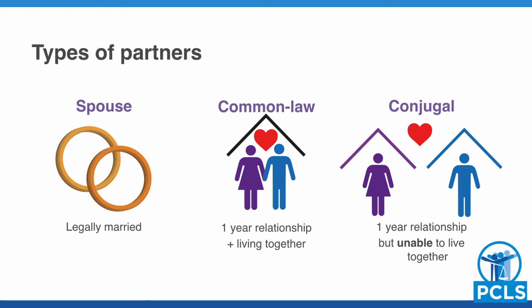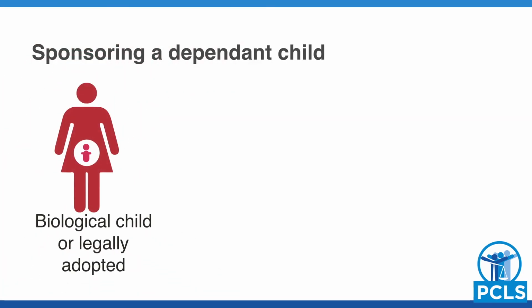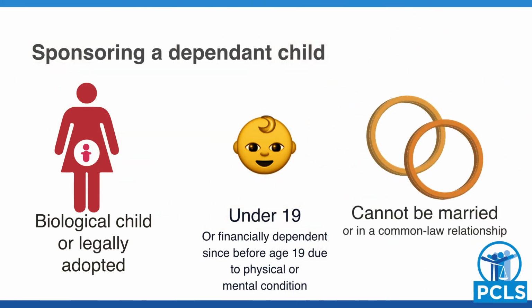If you are sponsoring a child, they must also meet some requirements. To be considered a dependent child, they have to be your biological child or legally adopted, under 19, and they must be unmarried. If they are over 19, they must have been financially dependent on a parent since the age of 19 because of a physical or mental condition. Please note that the Government of Canada is proposing to raise the age from under 19 to under 22. If approved, the regulation will likely come into force in fall 2017.